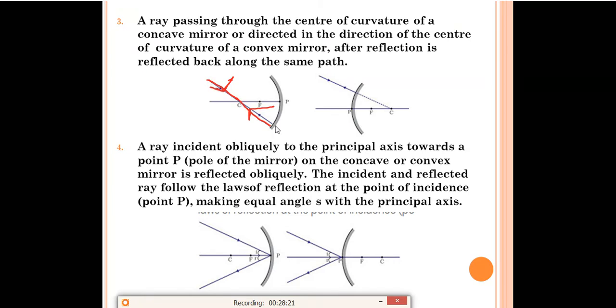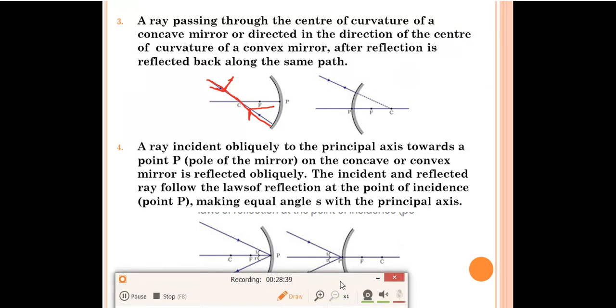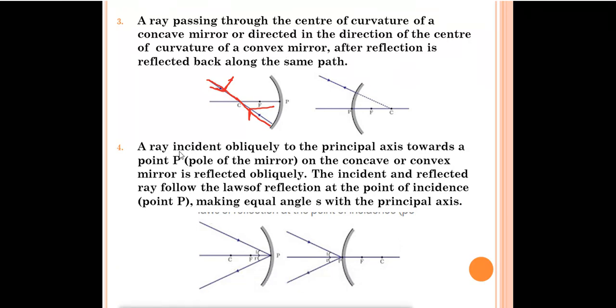If it passes through the center of curvature, after reflection it will again go back in the same direction. Now for the convex mirror, if a ray of light is coming and is incident in the direction of the center of curvature, after reflection it will go along the same path in the convex mirror also. Now the fourth rule: a ray incident obliquely to the principal axis towards the point P, the pole of the mirror, on a concave or a convex mirror, is reflected obliquely.